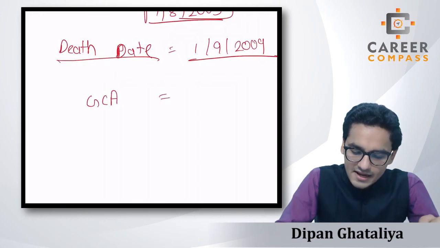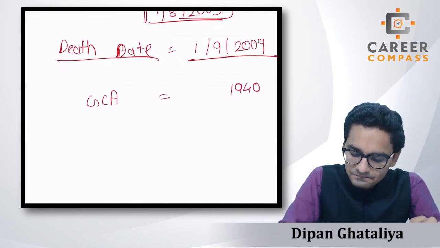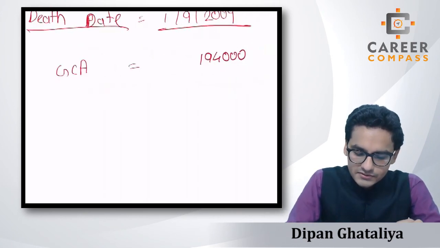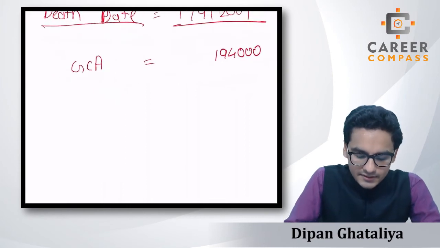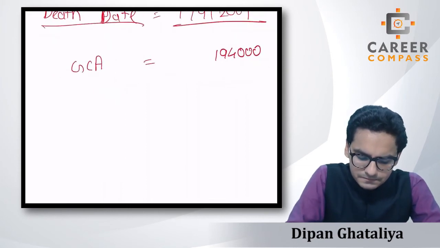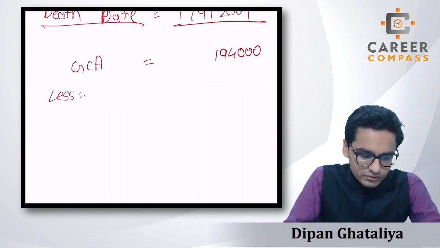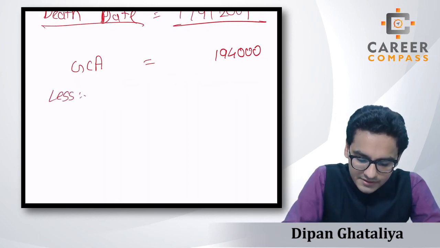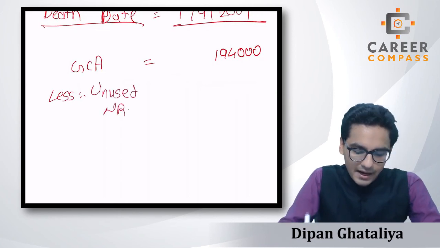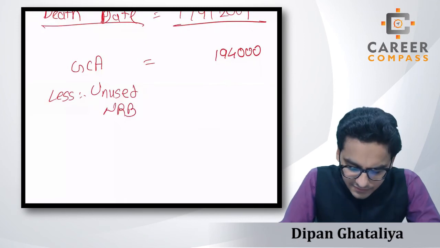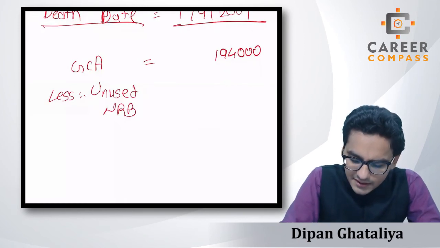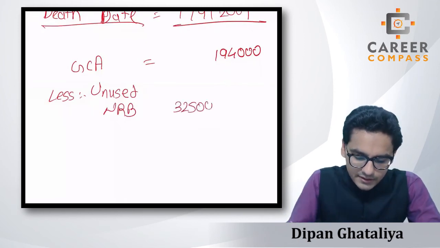Assume that the GCA is 1,94,000. Then there is no information given regarding any kind of falling value relief, so that will be ignored totally. Then, students, it will be simply the unused nil rate band. It will be assumed that the unused nil rate band of 3,25,000 is available over here.